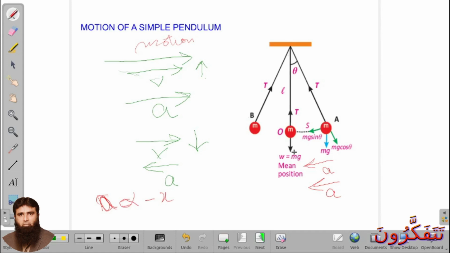But due to inertia, it continues its motion, and again the restoring force gradually increases, and it becomes maximum when it reaches the extreme position of the other side.